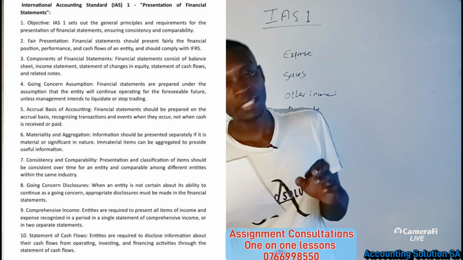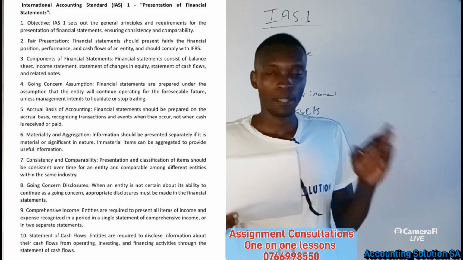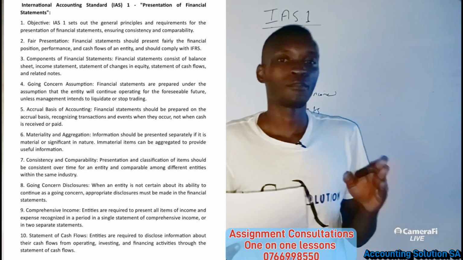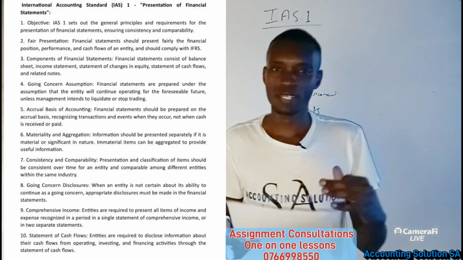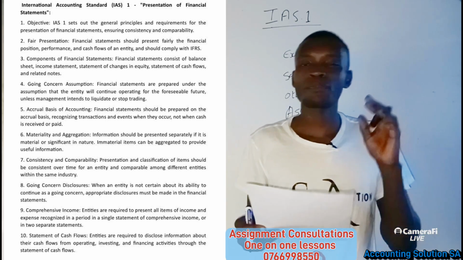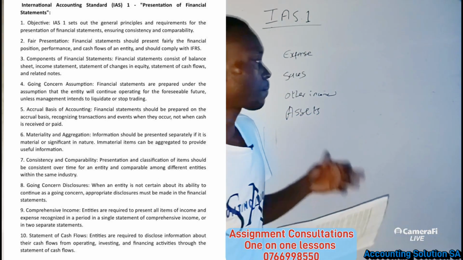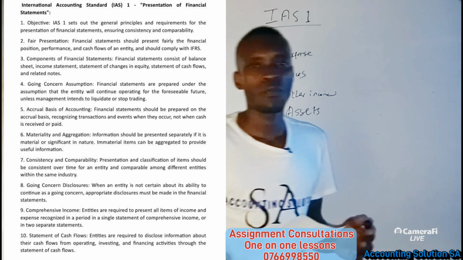Remember, financial statements are going to be used by someone. Let's say a company needs to borrow cash from the bank. They are going to look at our financial statements, obviously. But if we didn't present them fairly, you can find that the balance sheet we prepare is even wrong.